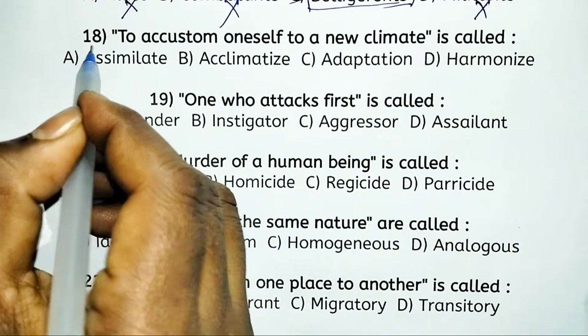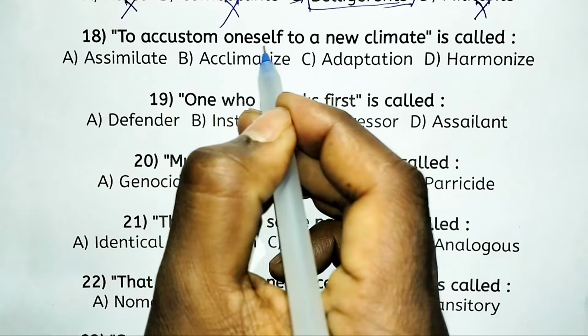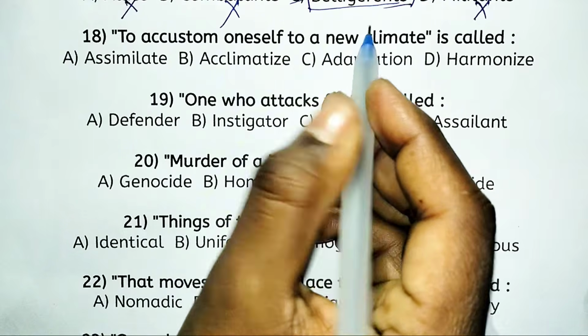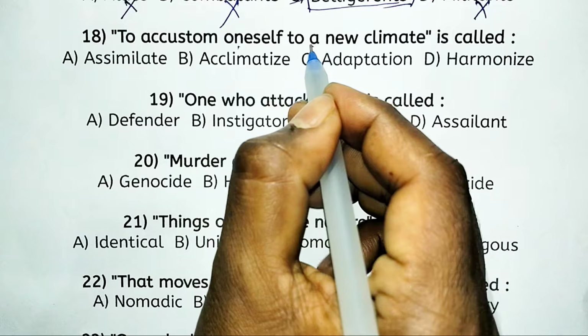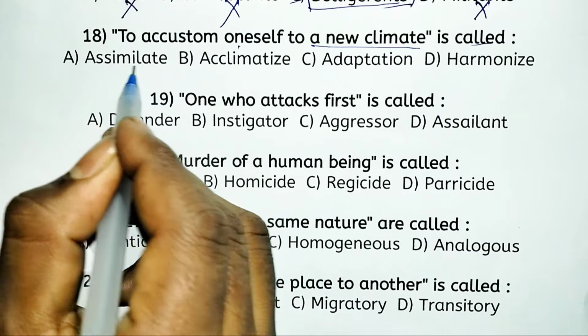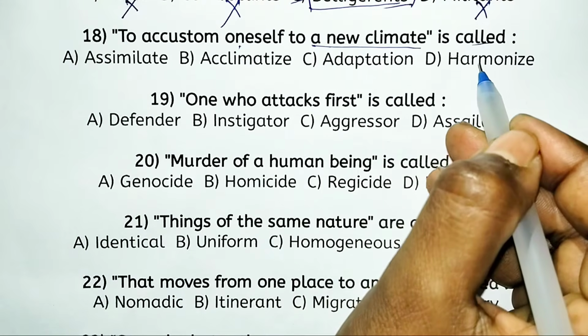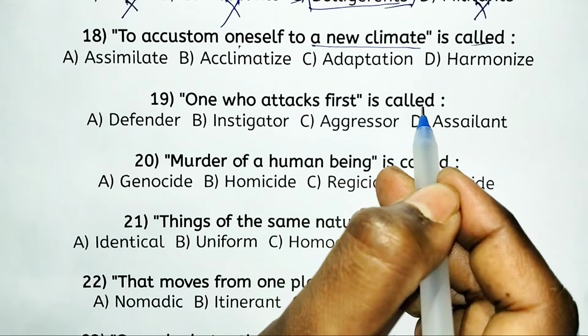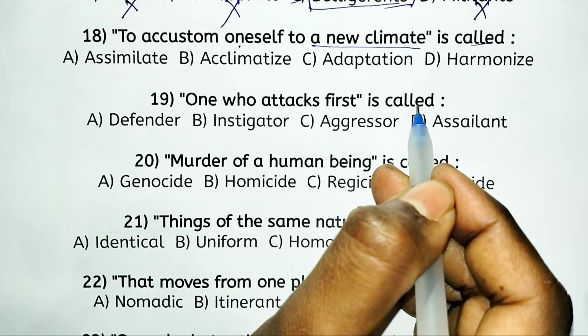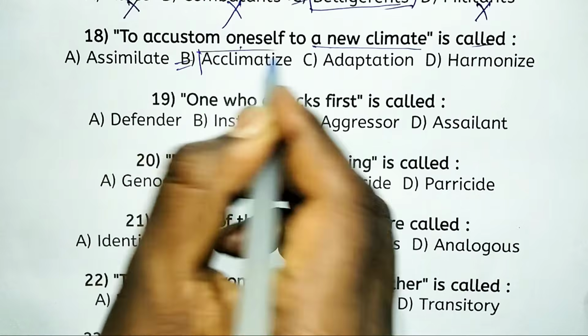Next, this is the 18th. Look at the question: to accustom oneself to a new climate. Option A, assimilate, option B, acclimatize, option C, adaptation, or option D, harmonize. Which one is the right answer? The right answer is option B, acclimatize.